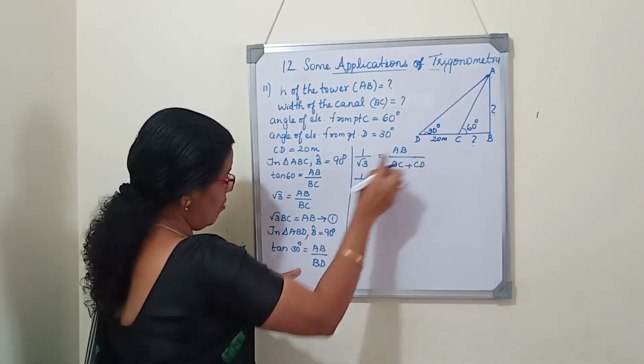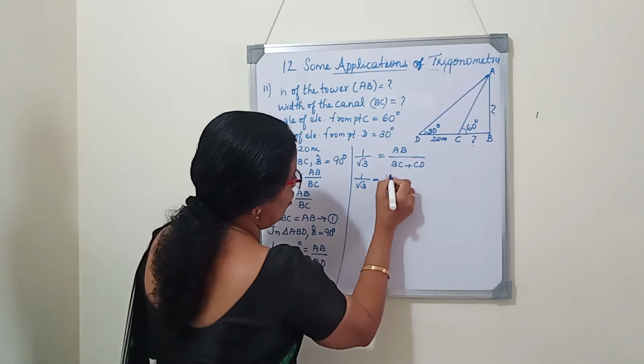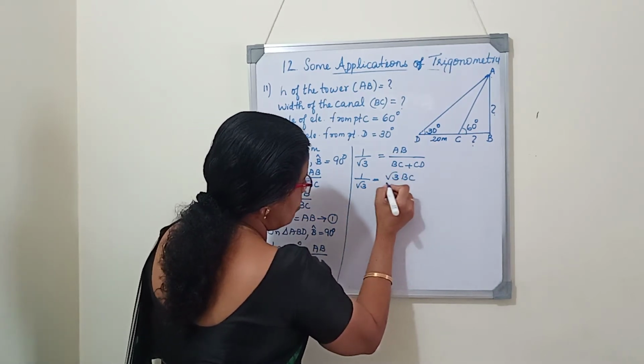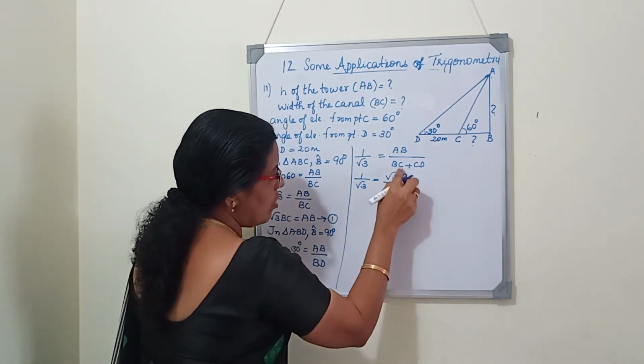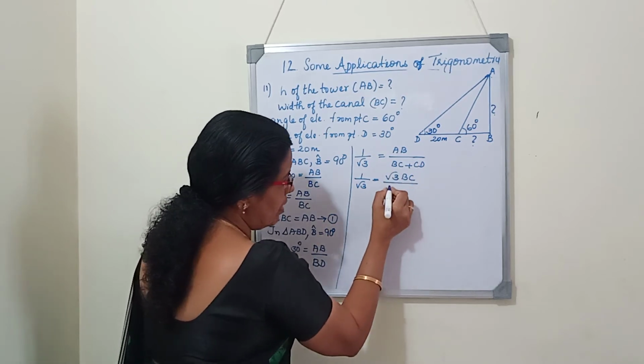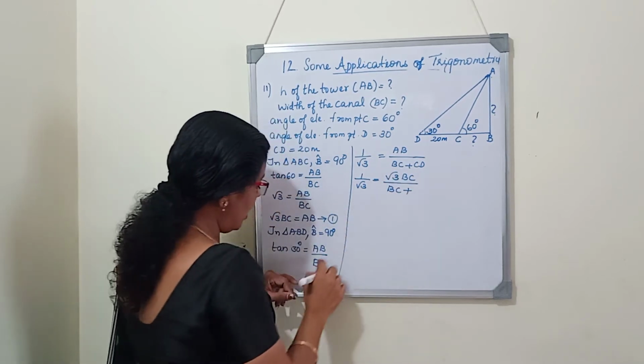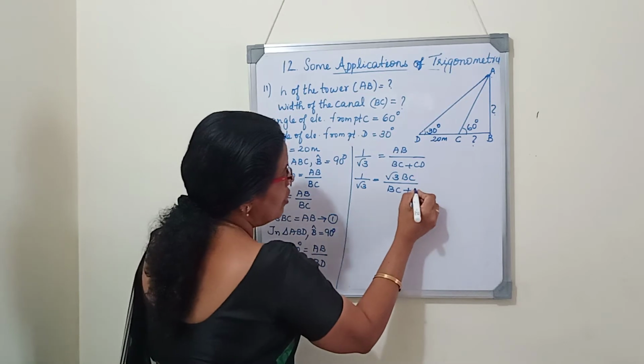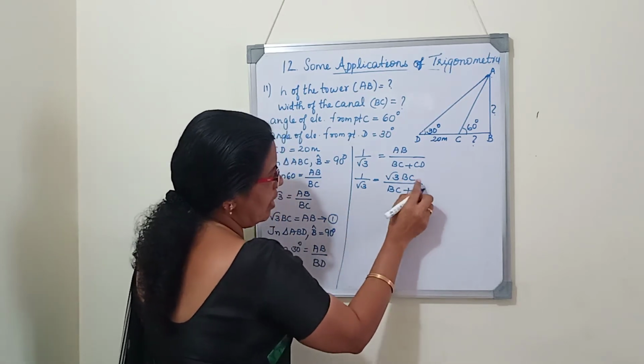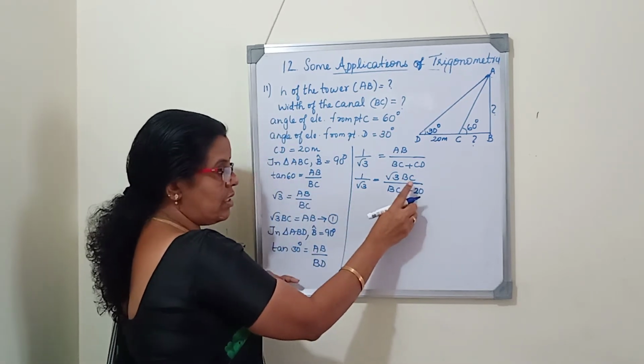So I will write in terms of AB, this root 3 BC we will write. Because BC also we want to find out. So as I have written here BC, this BC I will write, plus CD, value is 20. So now the only unknown variable is BC. Unknown value BC we should find.